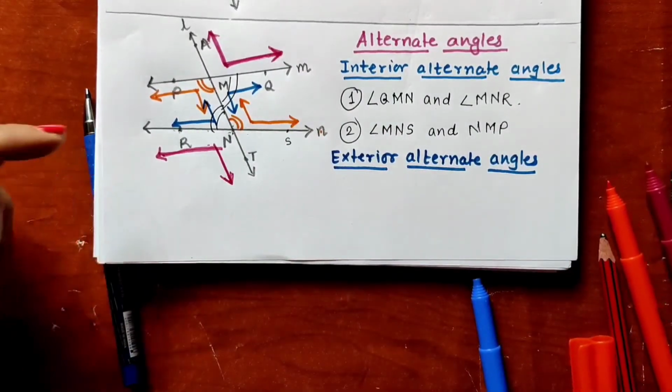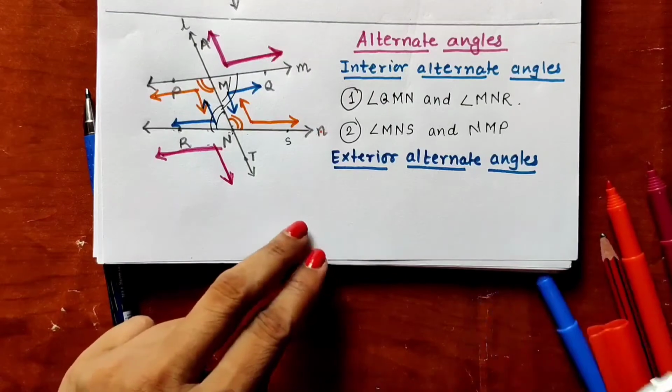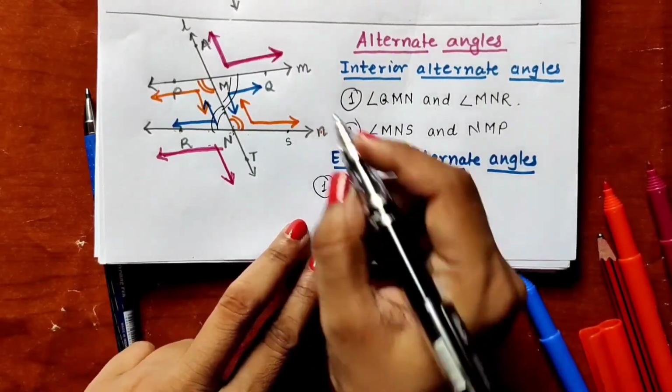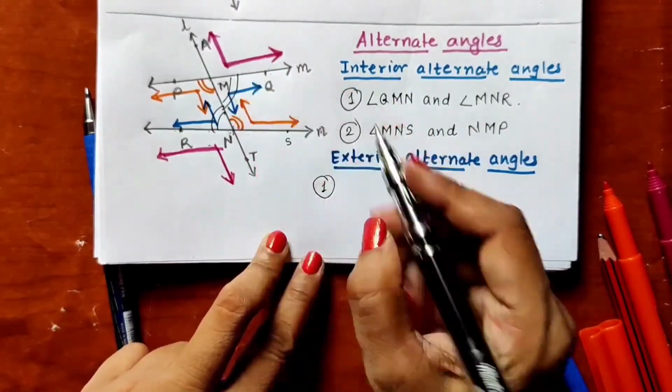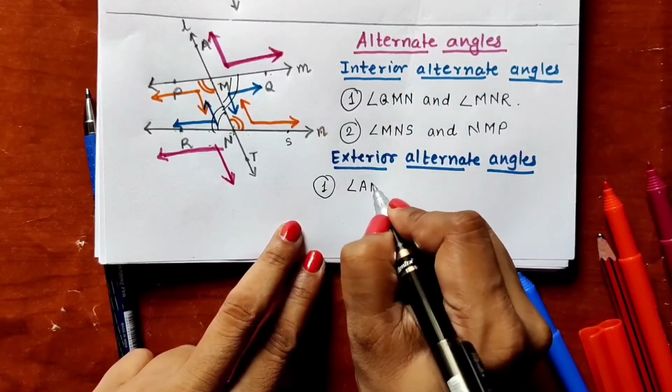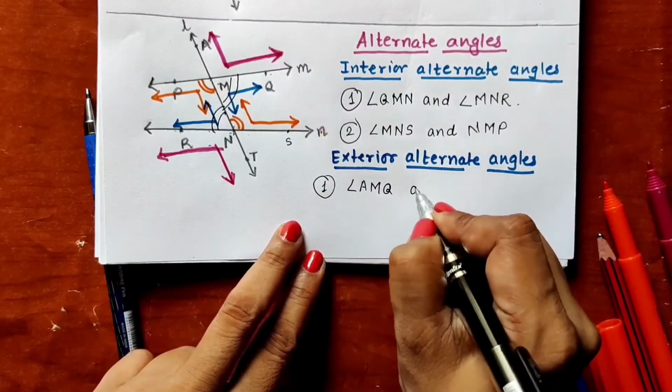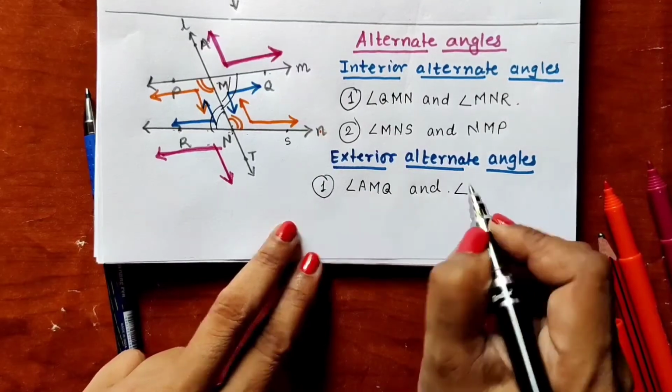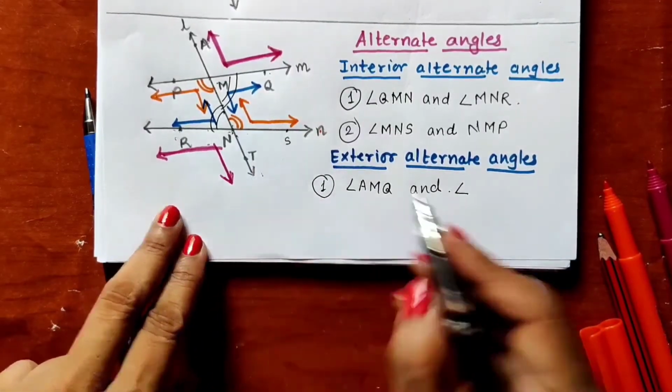What is the name of this two pair of this angle? First pair is angle AMQ and angle RNT.